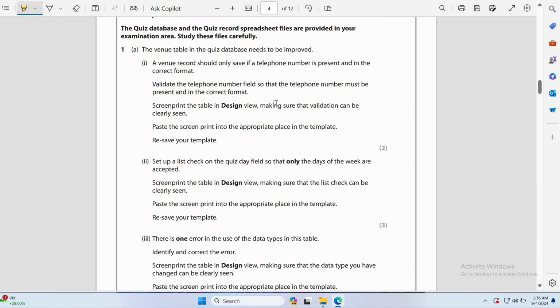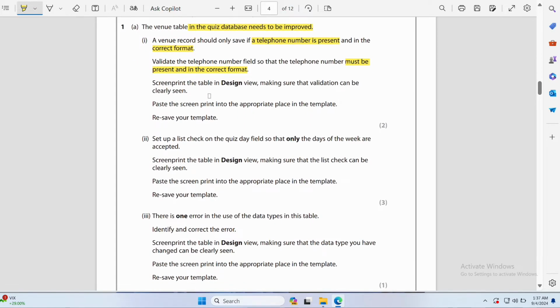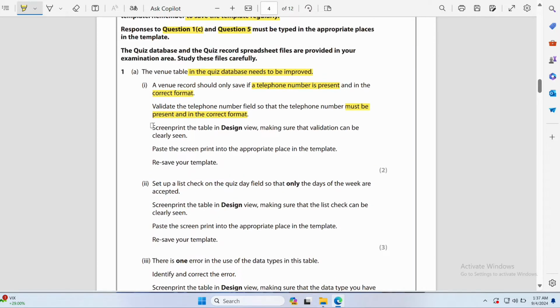Let's move to question number 1A: the venue table in the quiz database needs to be improved. Number 1: a venue record should only save if a telephone number is present in the correct format. So the telephone number must be present and it should be in the correct format. Validate the telephone number field so that it must be present and in the correct format. Screen print the table in design view. Make sure that the validation can be clearly seen.